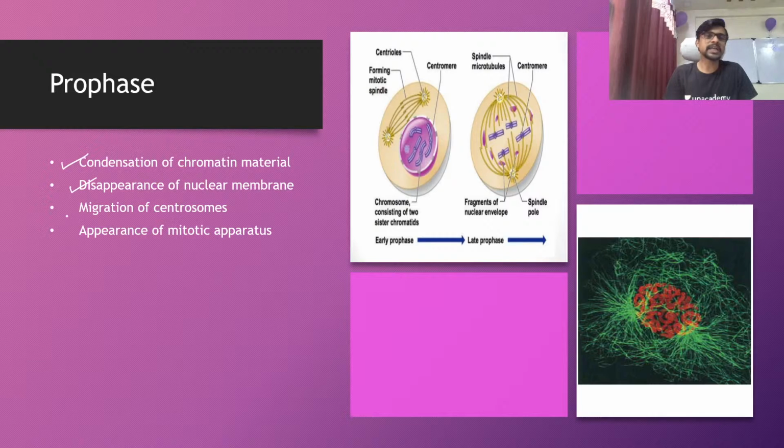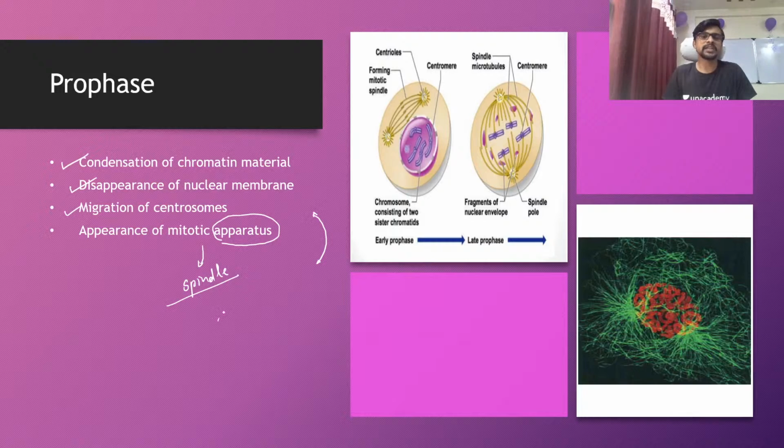The migration of centrioles also happens. The centrioles are moving toward the opposite poles in this phase. The appearance of the mitotic apparatus, sorry, not mitotic division, but the mitotic apparatus, which is nothing but the spindle fiber. This is the spindle fiber coming from the centrioles.